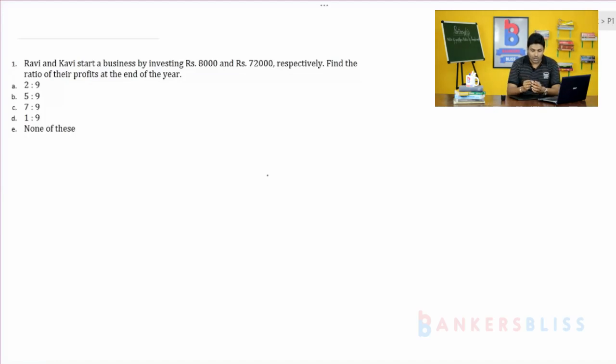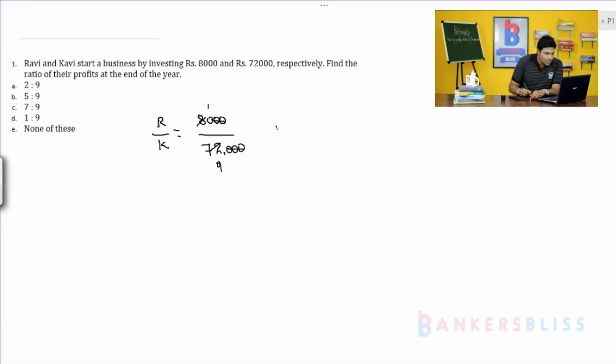Okay. So, now they have not given the time period, so directly you calculate the ratio of their investments. Ravi by Kavi is equal to 8,000 divided by 72,000. So, 3 zeros get cancelled, 8 ones are 8, 8 nines are 72. So, the ratio is 1:9. The ratio is 1:9. So, option D is the right answer for problem number 1.